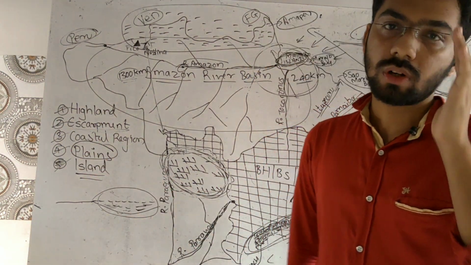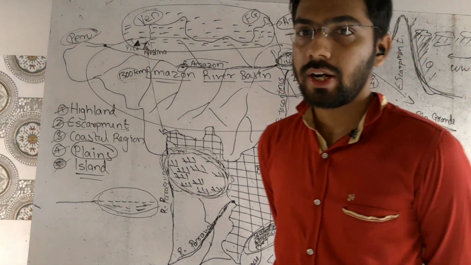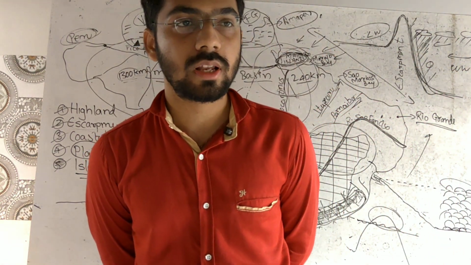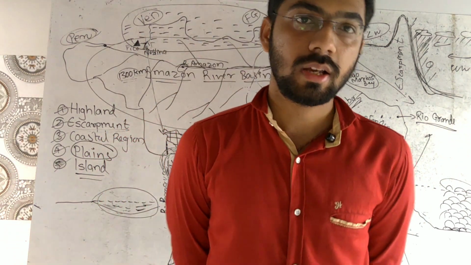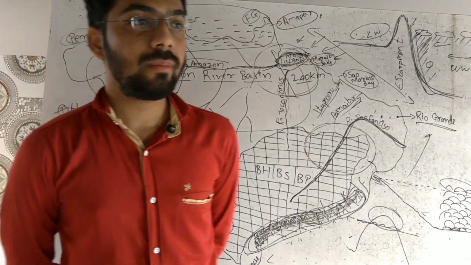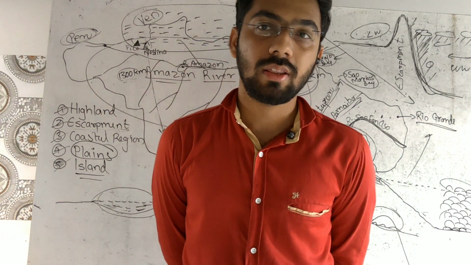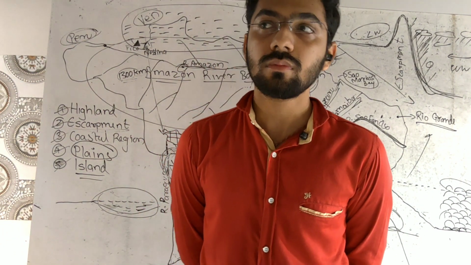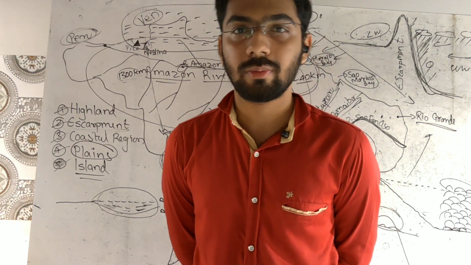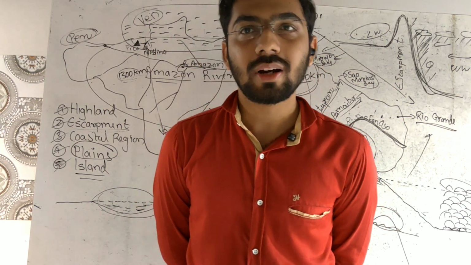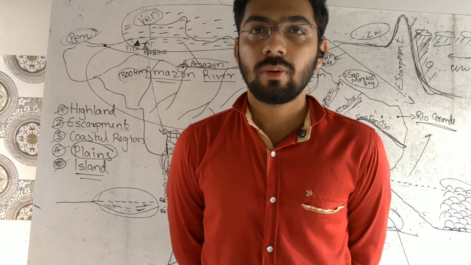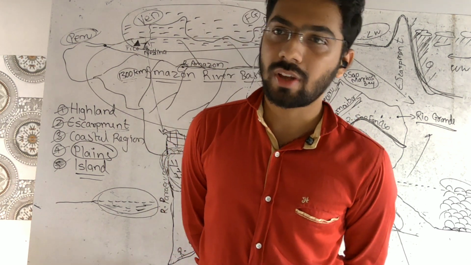Now we will move towards the drainage pattern of Brazil. Drainage pattern of Brazil means what? How the rivers flow from Brazil and meet towards the sea. See, there are three main important rivers in Brazil. First is Amazon, second will be the Paraguay-Paraná river basin, and third will be the São Francisco. And a fourth part is also there, but it is a smaller kind of thing, coastal rivers, not much important. But the three major ones we are going to see.